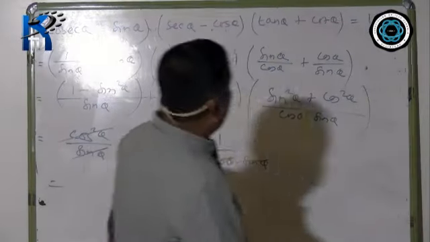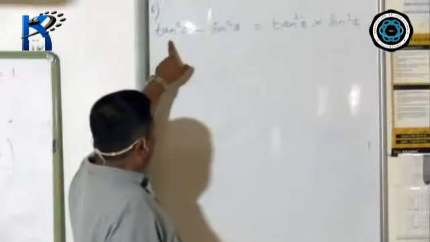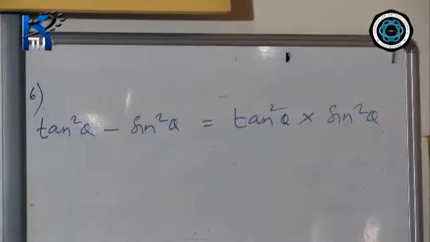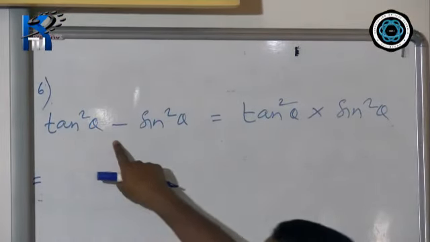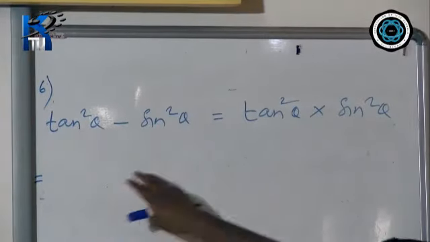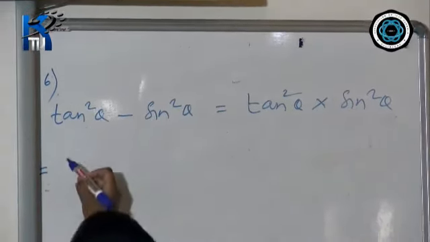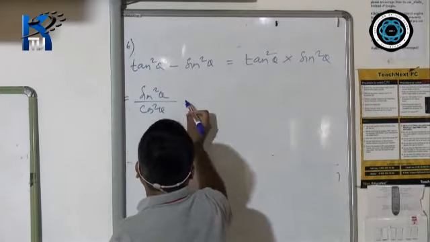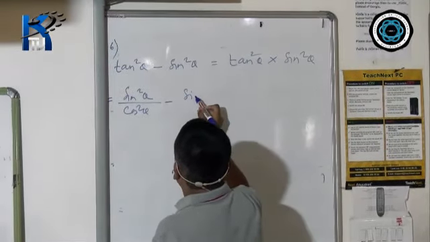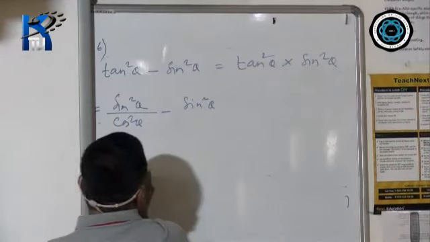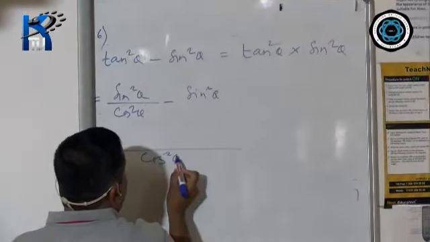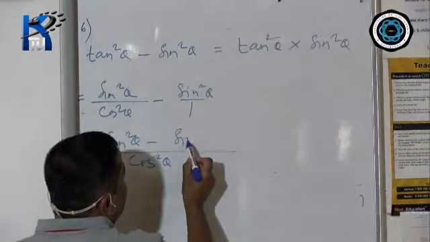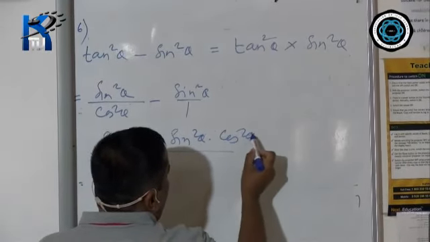Now question number 6. Tan square theta minus sin square theta equals to tan square theta into sin square theta. Now left hand side is tan square theta minus sin square theta. Similarly, you copy LHS and write these two values. After that, tan square theta means sin square theta divided by cos square theta minus this, you copy as it is. After that, take out LCM again. LCM is cos square theta. Now sin square theta minus this will be sin square theta into cos square theta.